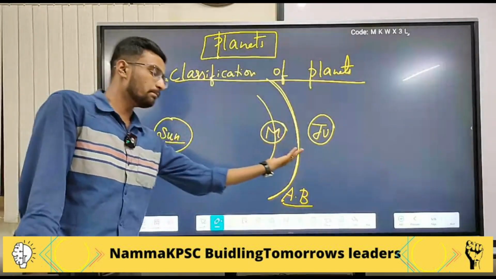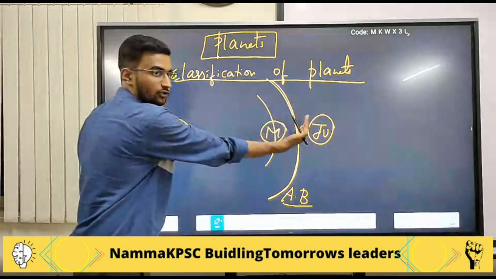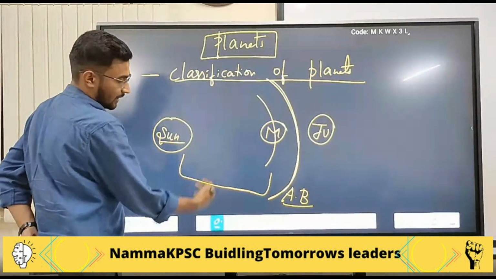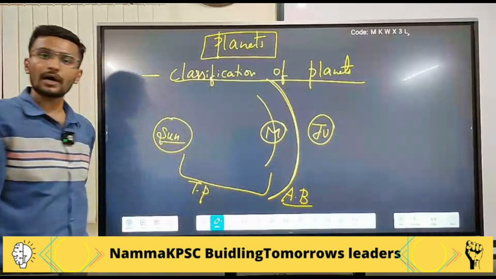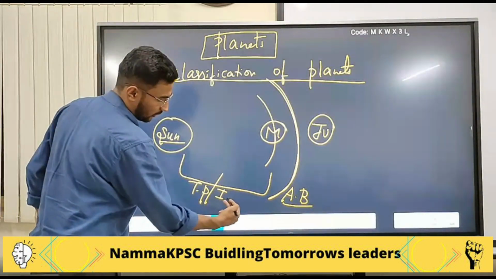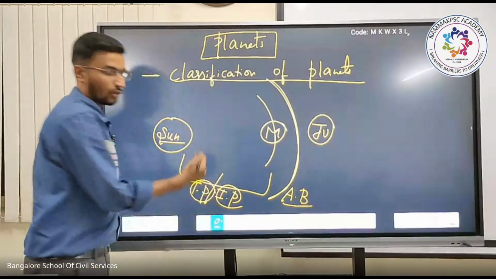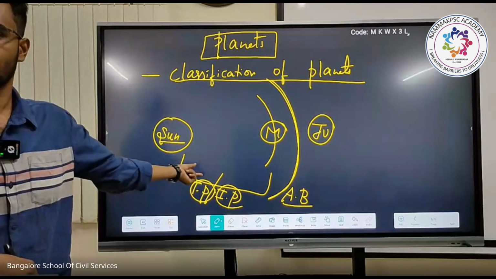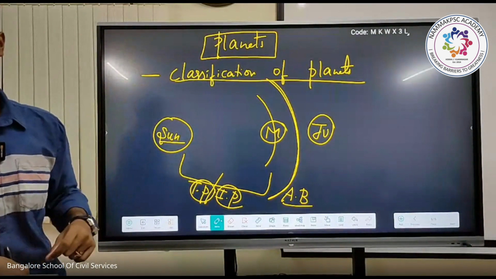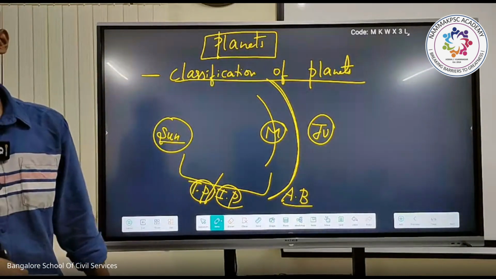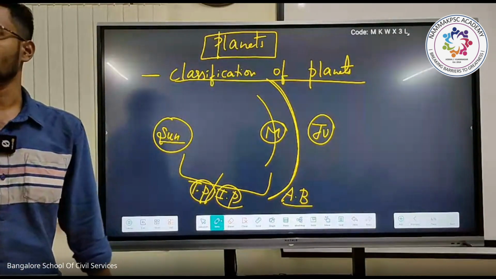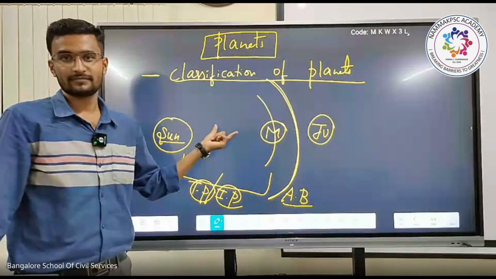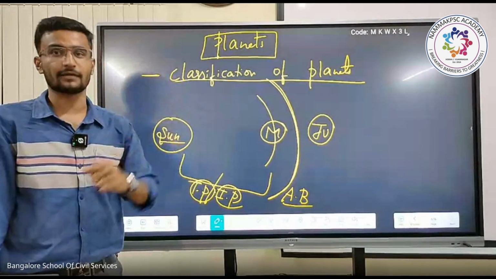Between the sun and the asteroid belt, we call it what? A terrestrial planet, or I can say it is also called an inner planet. Why is it called a terrestrial planet? It has higher density.